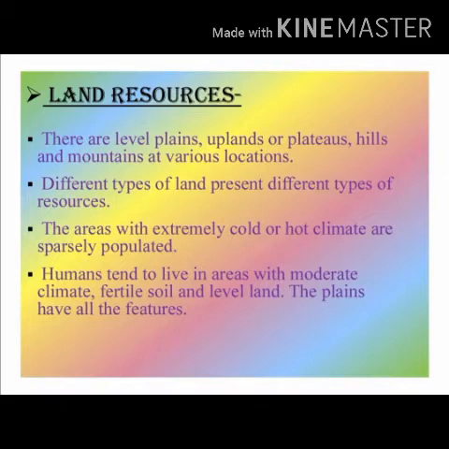The fertility of the soil also varies from one place to another. Like the Arctic areas, the deserts and high mountains are unfavorable for farming, and if we talk about the plains, most of the plains across the world are very fertile. Generally, we humans tend to live in those areas where the climate is moderate, the soil is fertile, and the land is level. The plains have all the features, so they are the most populous areas in the world.